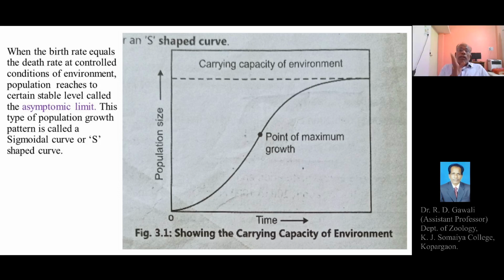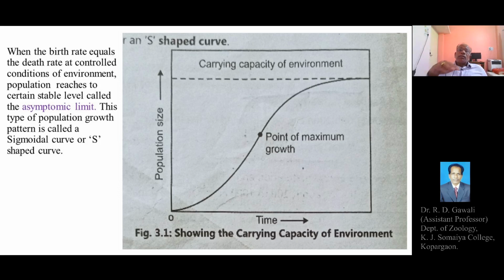This S-shaped curve, or sigmoid curve, indicates that the birth rate and death rate are equal, and this is due to the controlled conditions of the environment, or due to a definite carrying capacity of the environment.